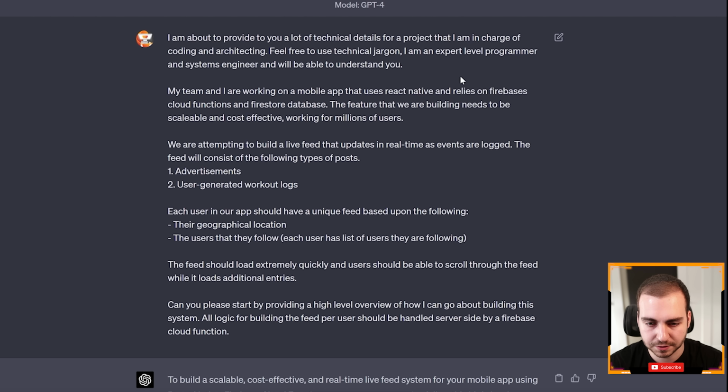The feature we are building needs to be scalable and cost-effective, working for millions of users. We are attempting to build a live feed that updates in real time as events are logged. The feed will consist of the following types of posts: advertisements, user-generated workout logs.